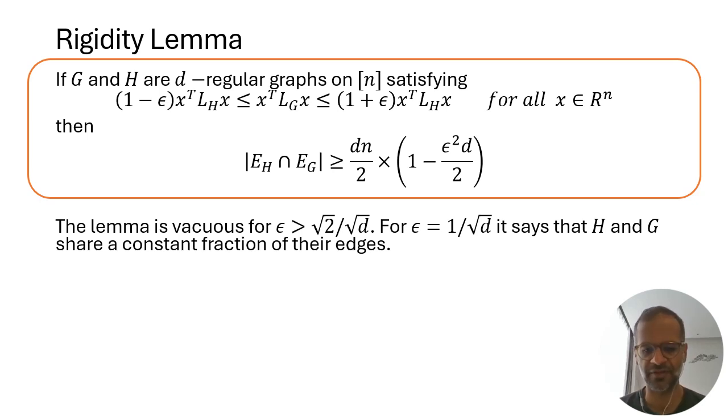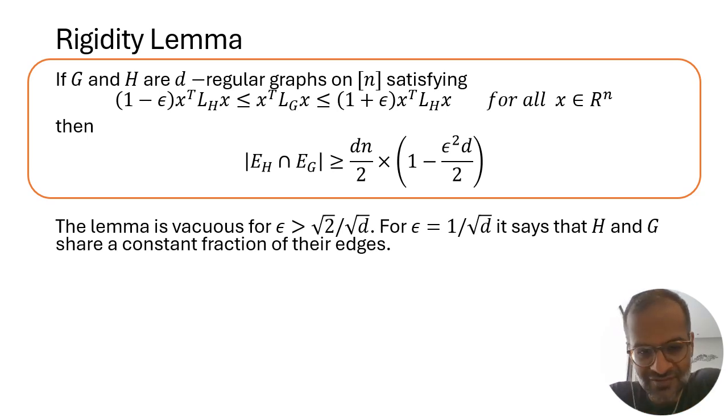so this is the notion of spectral sparsification introduced by Spielman and Teng. Then, provided epsilon is small enough, these two graphs actually have to have a lot of edges in common. So literally, the intersection of the edge set of H and the edge set of G has to be of size order n. And the bound here is dn over 2, that's just the total number of edges of a d-regular graph on n vertices, times this factor 1 minus epsilon squared d divided by 2.